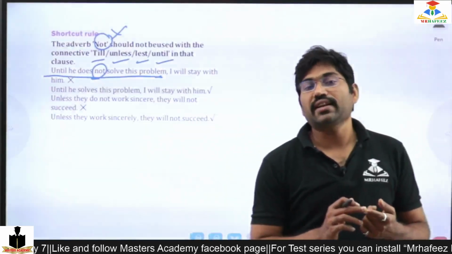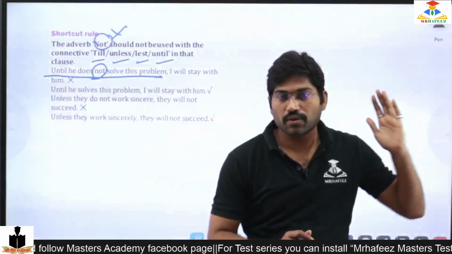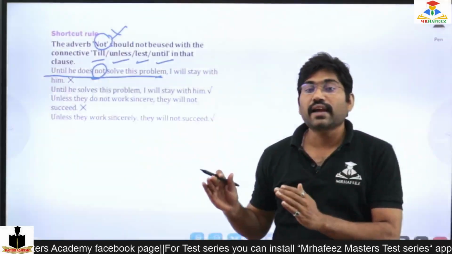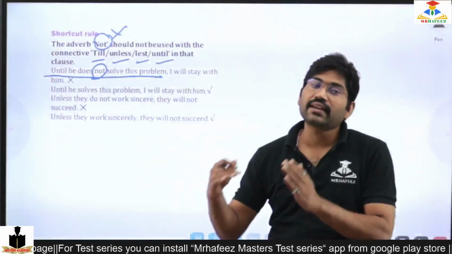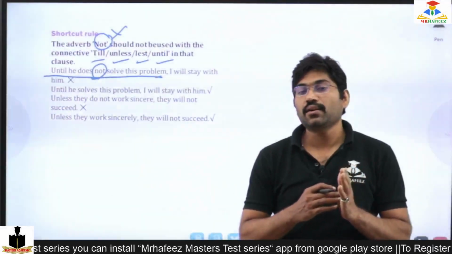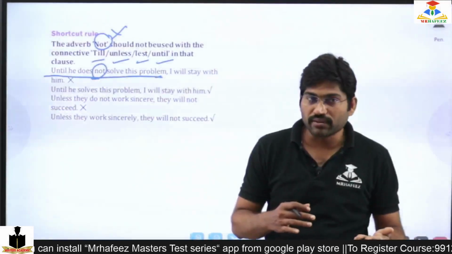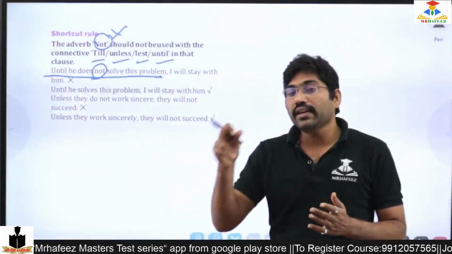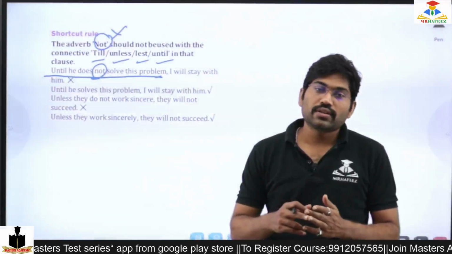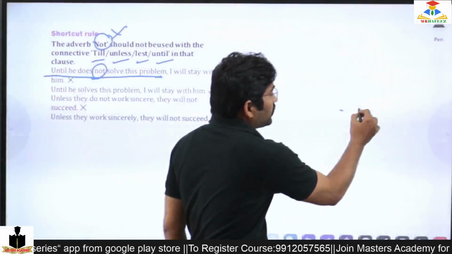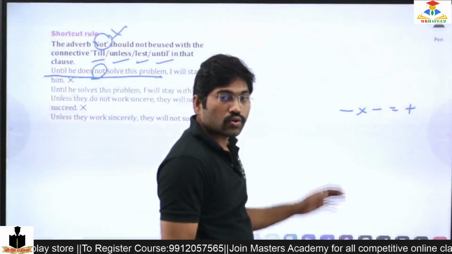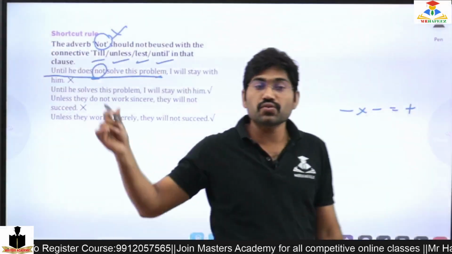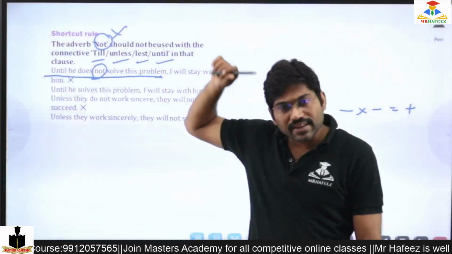That is a different scenario. But at present, an affirmative sentence should be there by the side of until because until is already a negative one. Negative of negative leads to affirmative, just like minus into minus is plus. So I should not use not there.